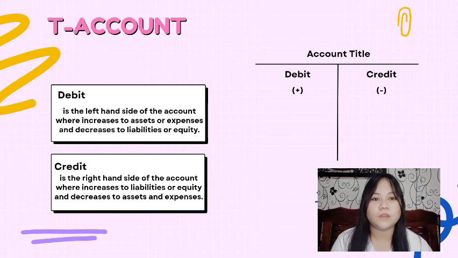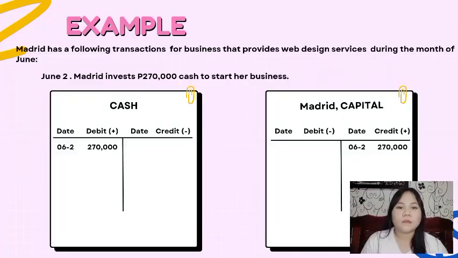Makikita natin dito na ang nakalagay sa taas ay ang account's title, and sa left side ang debit, which increases assets or expenses, and decreases liabilities or equity. Sa right side naman ay makikita natin ang credit, which increases liabilities or equity, and decreases assets or expenses. Here are the examples of T accounts.